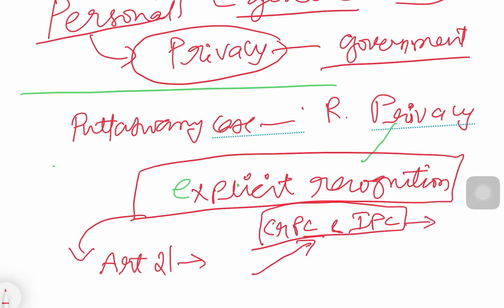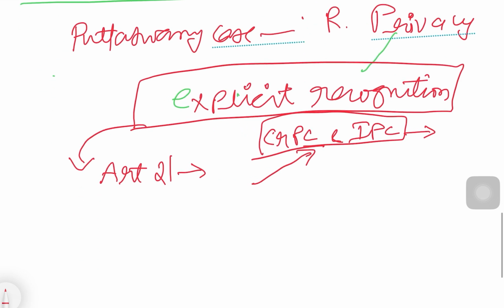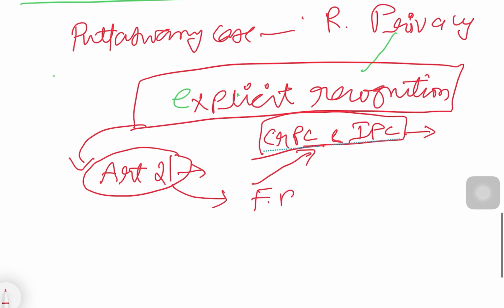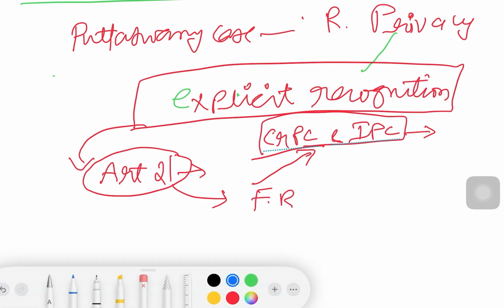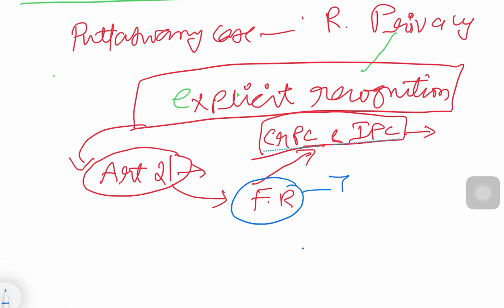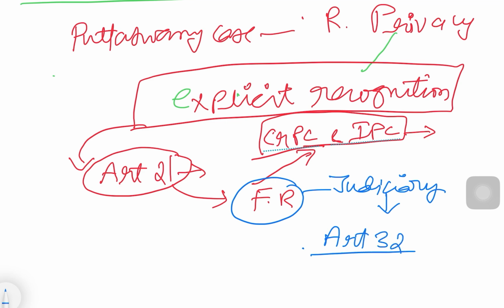But under the Puttaswamy judgment, the moment it comes under Article 21, it becomes a fundamental right. The moment it becomes a fundamental right, you can go to the judiciary directly for the violation and seek remedies under Article 32. You need not go through the provisions available under the CrPC and IPC.